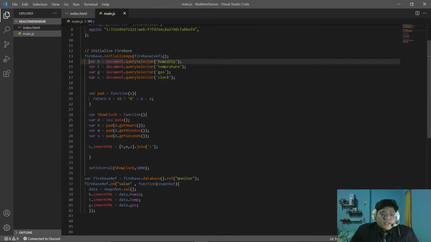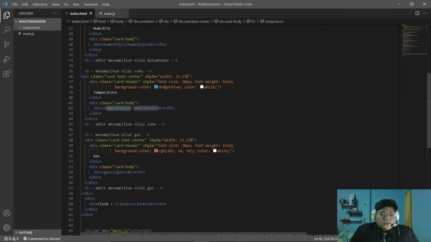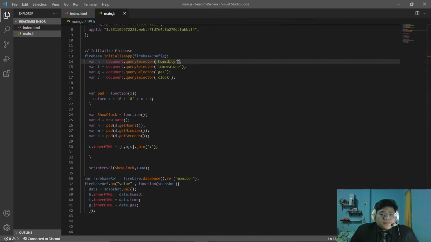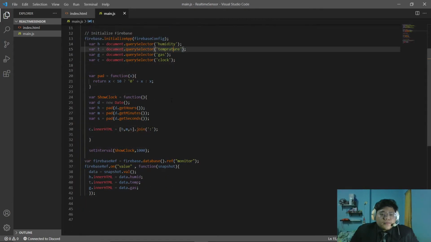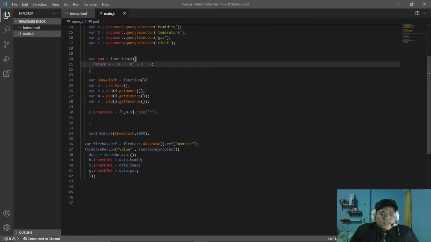This declares the variable, and this is from here. This is temperature, and this is for the clock.